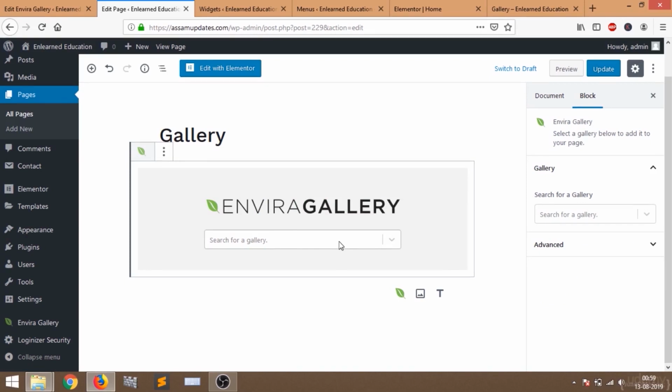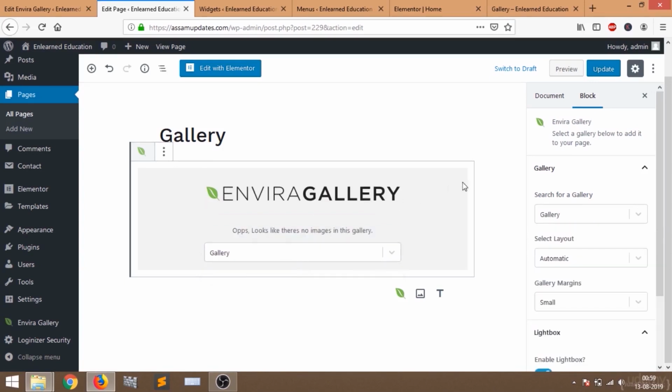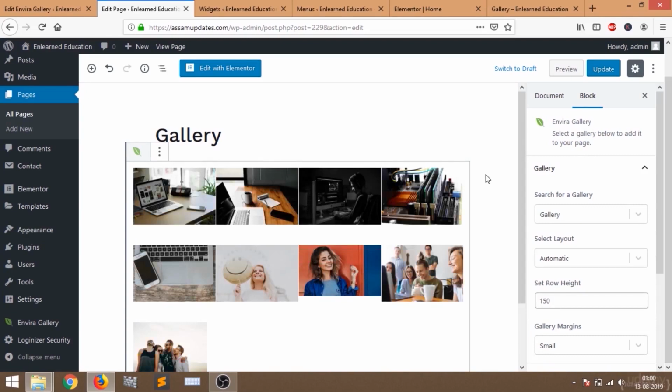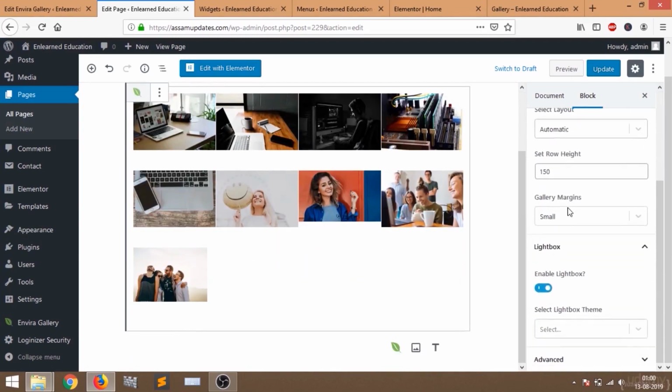I have added just one gallery, so I will see only one here. Now you can see I have named my gallery as gallery. If I had named it differently, it would have appeared differently. Now I'm going to select this gallery, and then I'm going to see the options here.